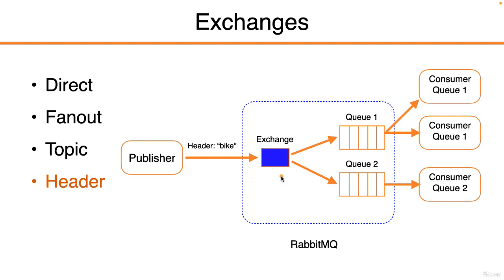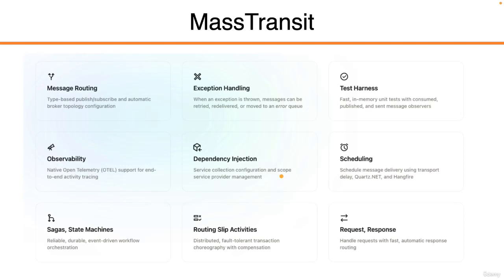Now, there are options on how we connect to RabbitMQ. We can use the RabbitMQ client itself and use that directly to connect to Rabbit and send our messages. But there is an alternative when we're using .NET, and that alternative is to use MassTransit. It provides a consistent abstraction on top of supported message transports, so not just for RabbitMQ.